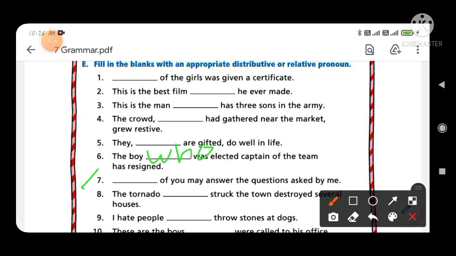Now the seventh option is dash of you may answer the question asked by me. So you have to write down most of you. Most. Okay, most of you may answer the question asked by me. Now the eighth option, the tornado dash struck the town destroyed several houses. So you have to write down the tornado that struck the town destroyed several houses. That's clear.